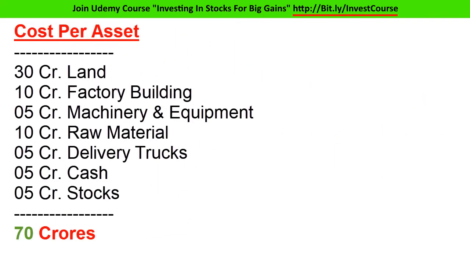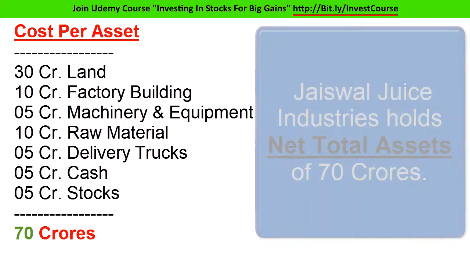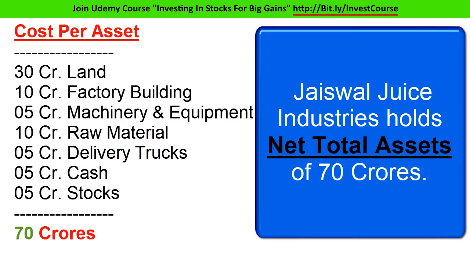Now let's assume the cost of land is 10 crore, the building cost is 10 crores, machinery and equipment cost is 5 crore and 10 crore is the cost of raw material, delivery trucks cost 5 crore and finally Jaiswal Juice owns a bank balance of 5 crores and stocks of other businesses worth 5 crore. Now if we add all of them, then we will get the answer of 70 crore. In simple words, we can say that the addition of Jaiswal Juice Industries' cash and cash equivalents is 70 crores, or Jaiswal Juice Industries holds net total assets of 70 crore.